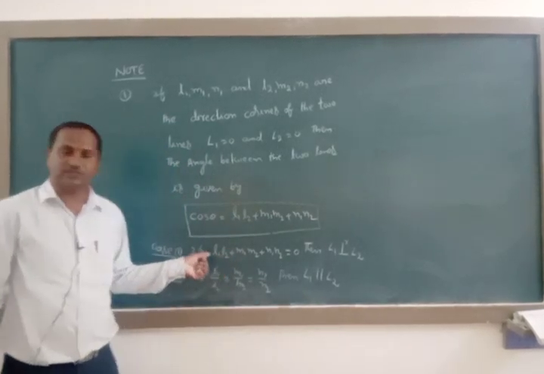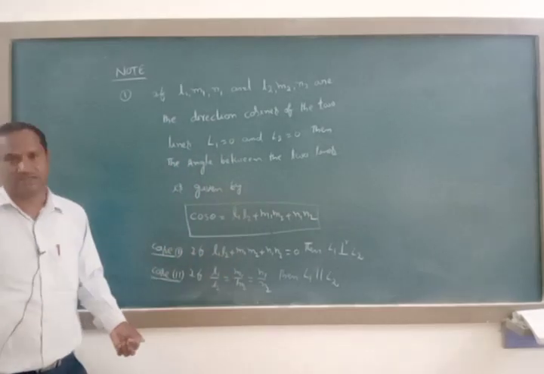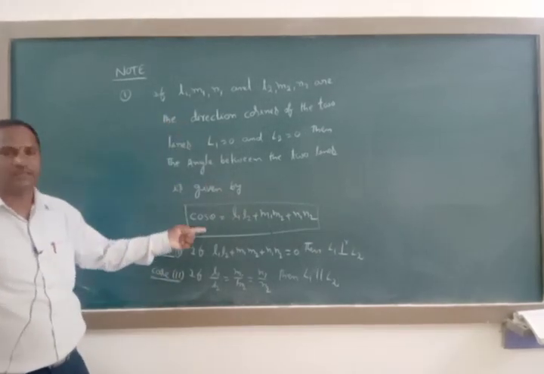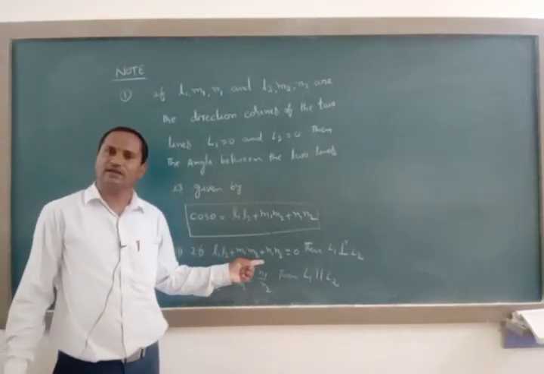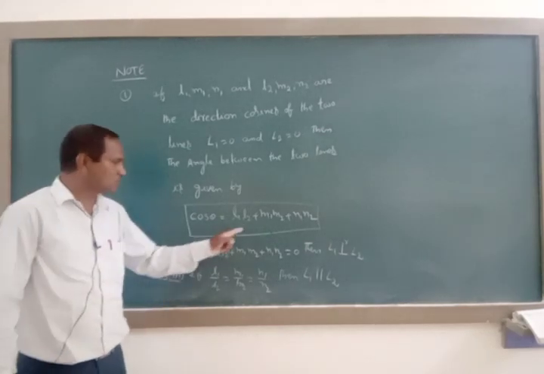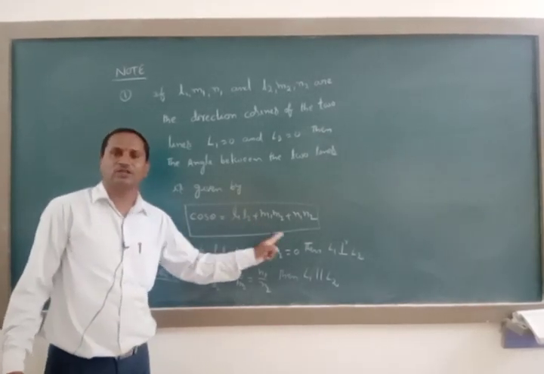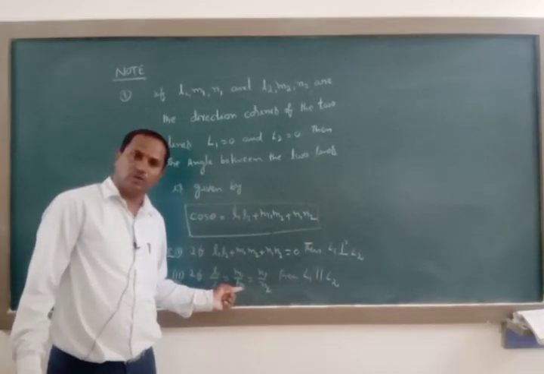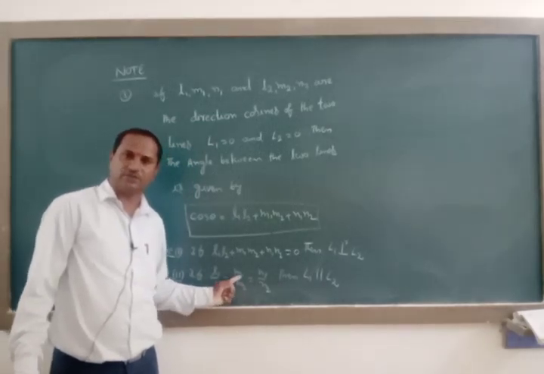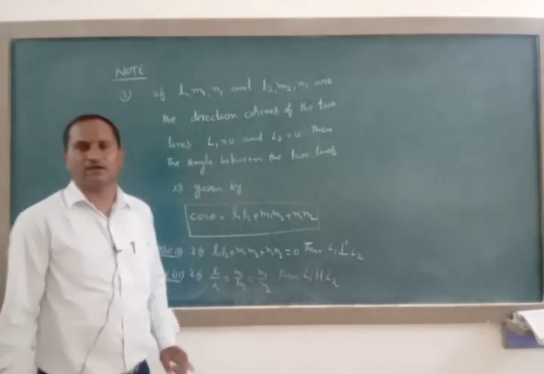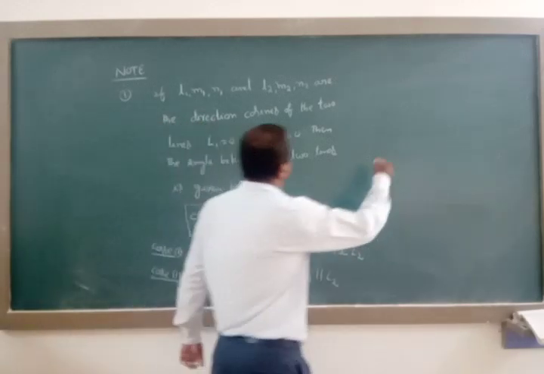That means in that case we call those lines parallel lines. Generally, we see these two cases under direction cosines of the two lines. When the direction cosines are given, we apply this formula to get the cosine of the angle between the two lines. Based on that, we write these two cases. If this quantity is equal to 0, we call those two lines perpendicular to each other. If we get this ratio equal, l1 by l2 is equal to m1 by m2 is equal to n1 by n2, we call those two lines parallel lines.